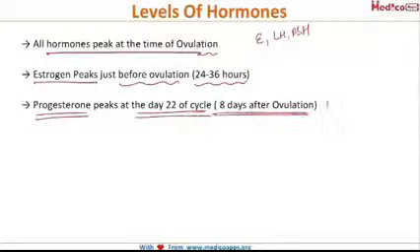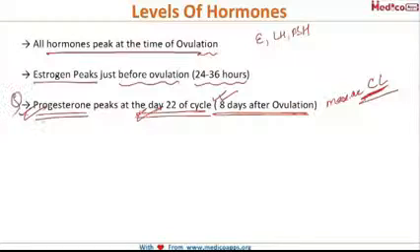We were told that the maximum activity of the corpus luteum occurs on day 22 of the cycle, or day 8 after ovulation. So this corpus luteum secretes progesterone. Therefore, if you are asked at what day the progesterone level peaks, it is day 22 of the cycle or day 8 after ovulation.